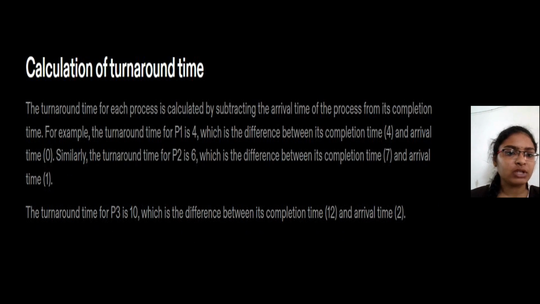Now, coming to the calculation of turnaround time. The turnaround time for each process is calculated by subtracting the arrival time of the process from its completion time. For example, the turnaround time for process P1 is 4, which is the difference between completion time and arrival time. Similarly, the turnaround time for P2 is 6, which is 7 minus 1. The turnaround time for P3 is 10, which is the difference between completion time, that is 12, and the arrival time, 2.